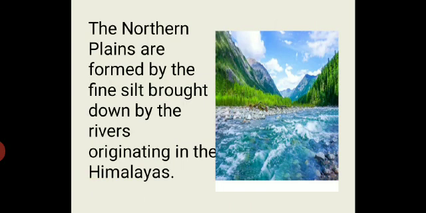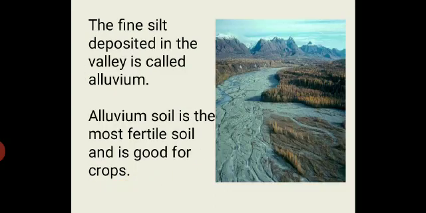The Northern Plains are formed by the fine silt brought down by the rivers originating in the Himalayas. The fine silt deposited in the valley is called alluvium. Alluvium soil is the most fertile soil and is good for crops.